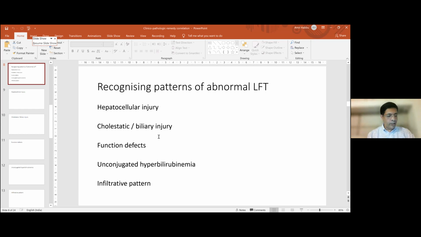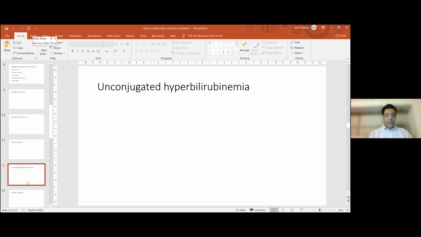Those are pediatric syndromes, Crigler-Najjar and so on, where you'll get unconjugated hyperbilirubinemia and it will affect life expectancy. But for all practical purposes, we will not see them in our practices. And last is the infiltrative pattern. Isolated alk-phos raised, elevated GGT confirms that it is hepatic. Nothing else is abnormal, and a liver biopsy may be required.